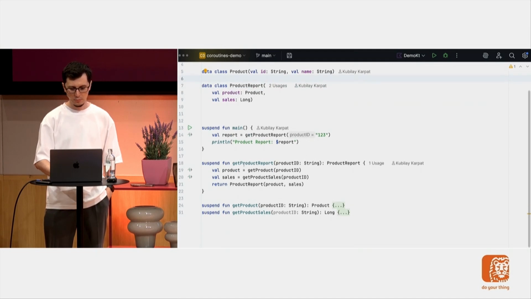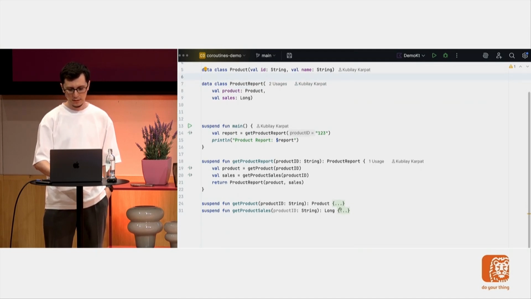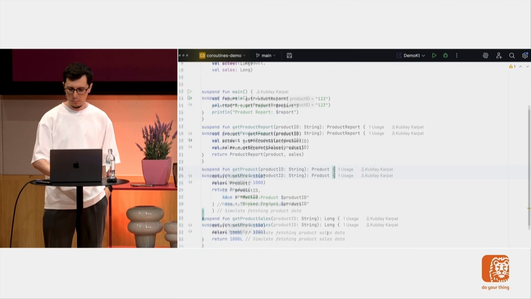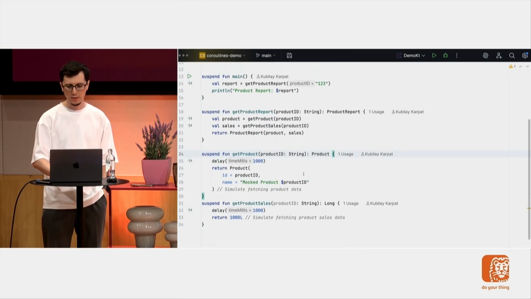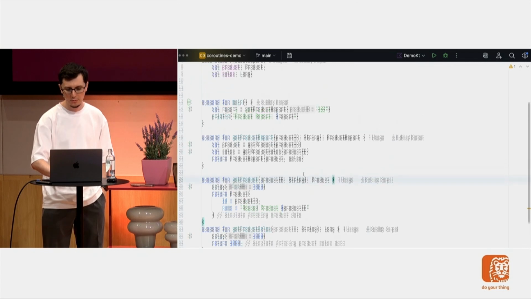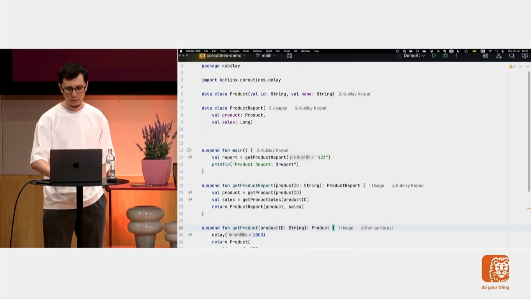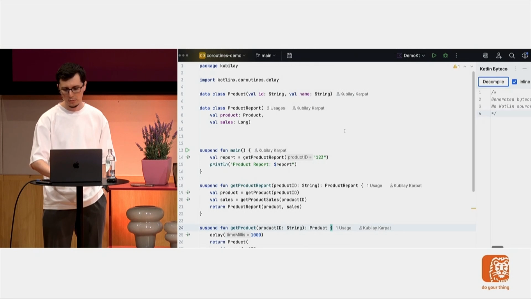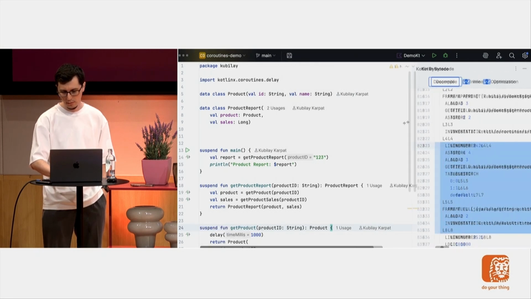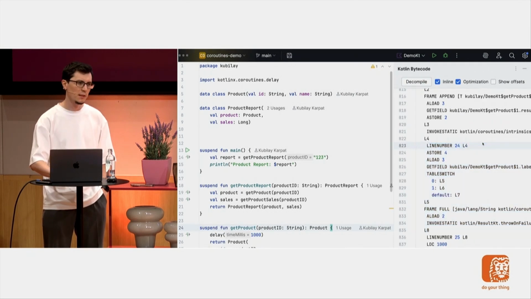Main function, get product report, get product and product sales. These are kind of mock implementations, not very important. So what I will do here is that this is the Kotlin code, right? I will come here, Tools, Kotlin, Show Kotlin Bytecode. And of course, I don't expect you to read this.